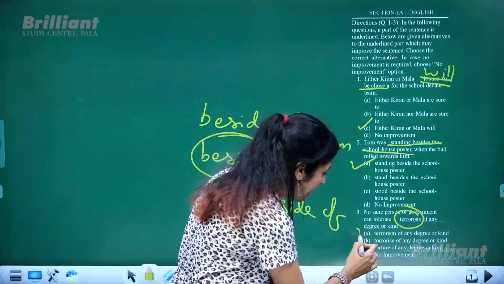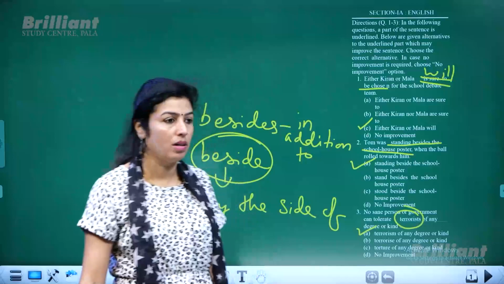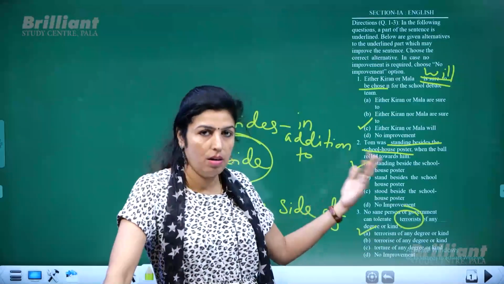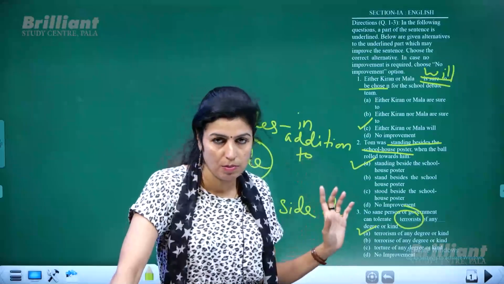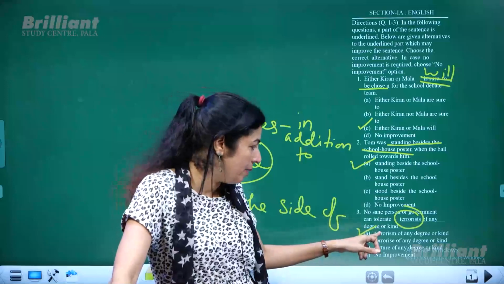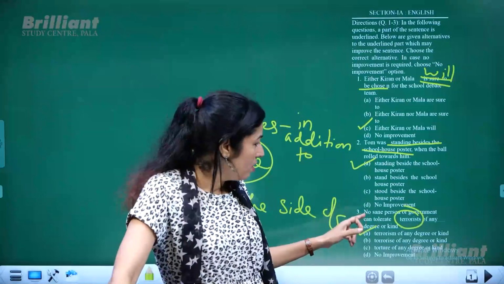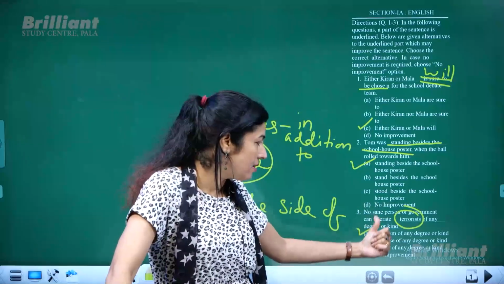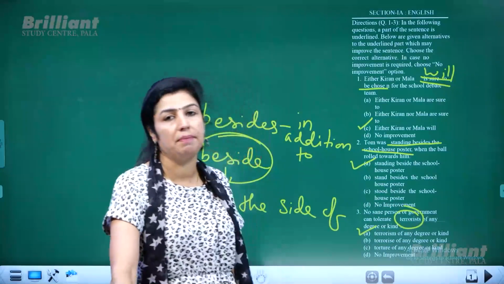So it is terrorism of any degree or kind, not terrorists of any. It's the people who are labeled as terrorists who follow this concept of a policy of terrorism, and that particular policy is actually terrorism. Okay, so no sane person or government can tolerate terrorism of any kind or any degree.